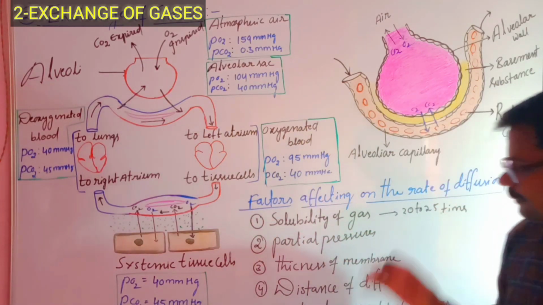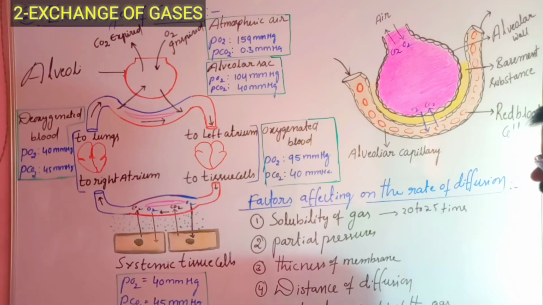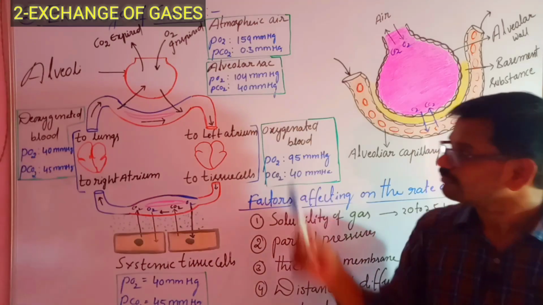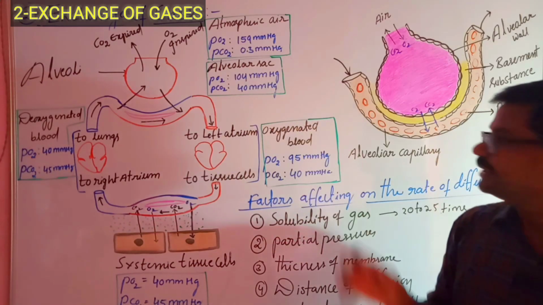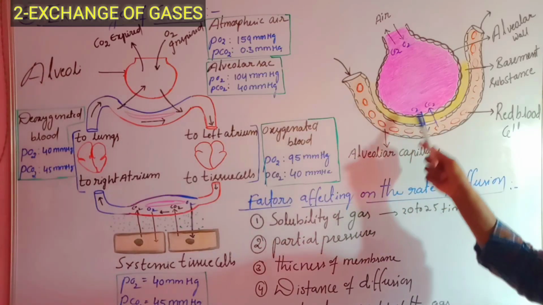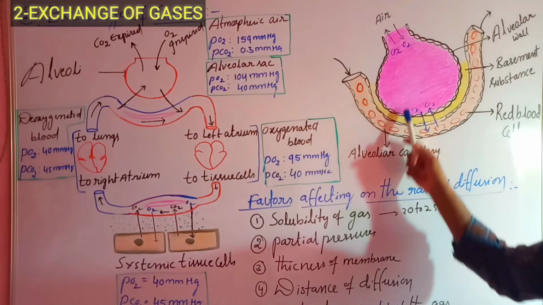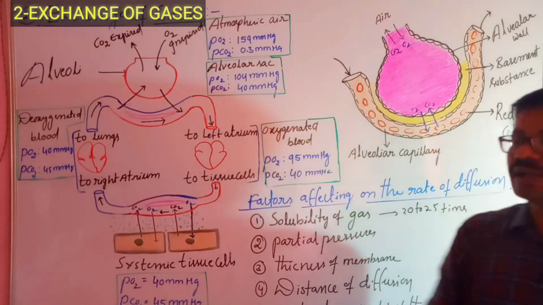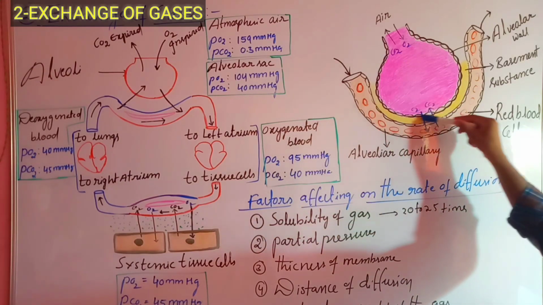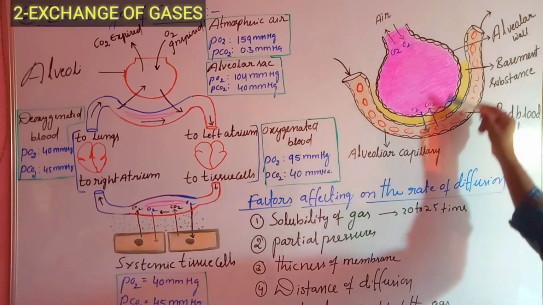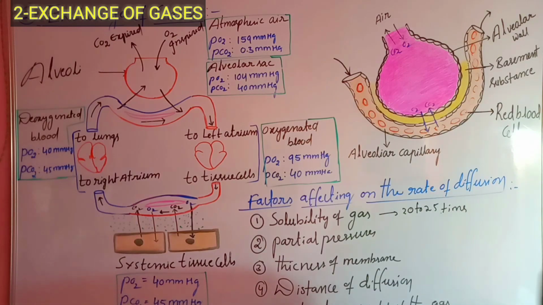The third important factor which affects the rate of diffusion is thickness of membrane. The diffusion membrane is made up of basically three layers. The first layer is simple squamous epithelial cells which form the alveolar wall.